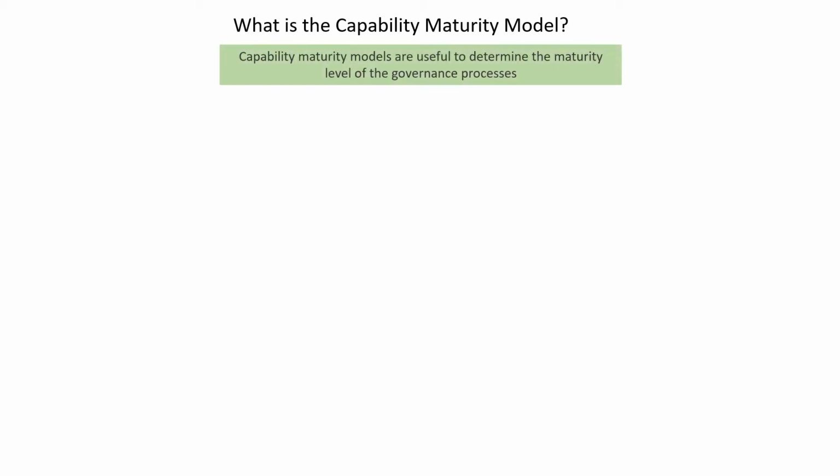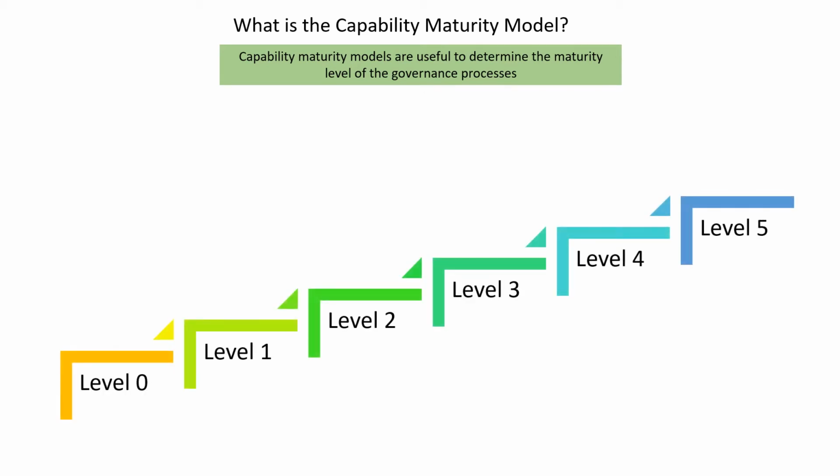Many types of maturity models are available to determine the maturity of any given process. CMM or Capability Maturity Model is one of the widely used maturity models. Capability maturity models are useful to determine the maturity level of the governance processes. CMM has a total of 6 levels, that is from level 0 to level 5. Let us discuss each level.